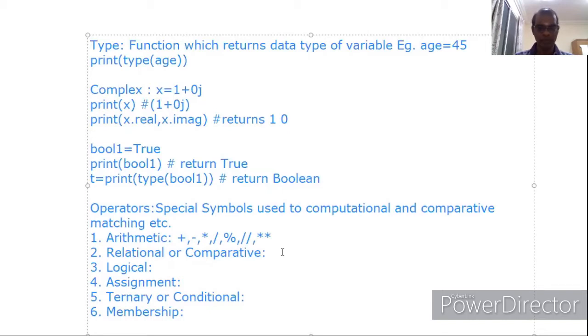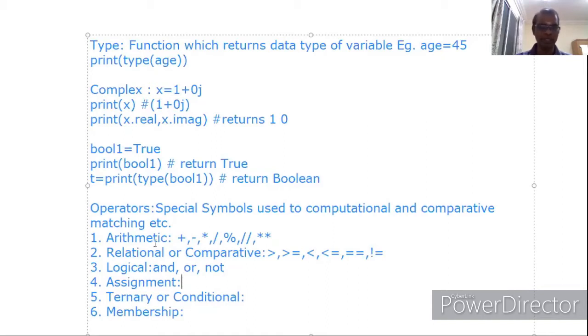Under relational or comparative, we have greater than, greater than or equal to, less than, less than or equal to, double equal to, and not equal to. These come under relational or comparative operators. Logical operators are and, or, not. In some of the languages, instead of and, we have double ampersand. Instead of or, we have double pipe symbol. Instead of not, we have an exclamation symbol.